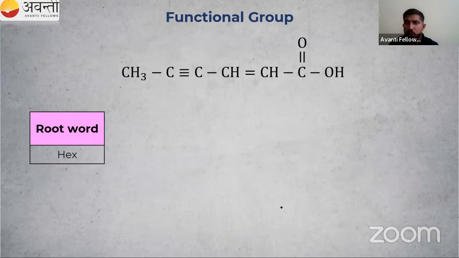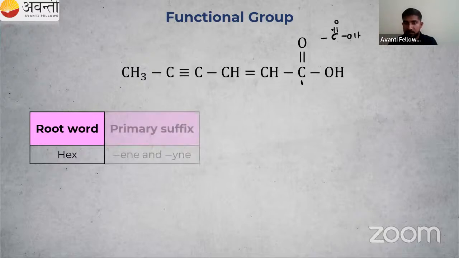Then one more. Can you tell me the name of this organic compound? First we have to start from this side. What is the name of this functional group? This is a carboxylic acid. This functional group, C double bond OH, is a carboxylic acid. If carboxylic acid is coming as a suffix, we have to use oic acid.